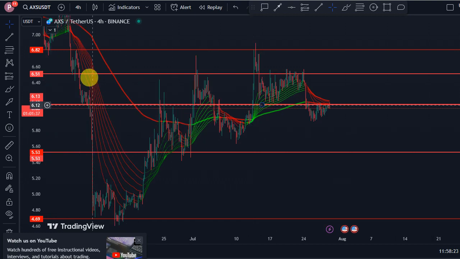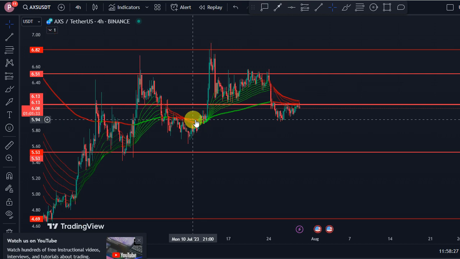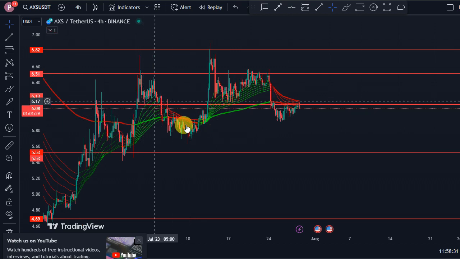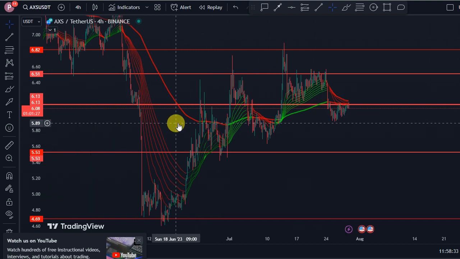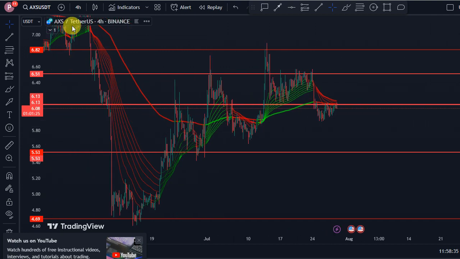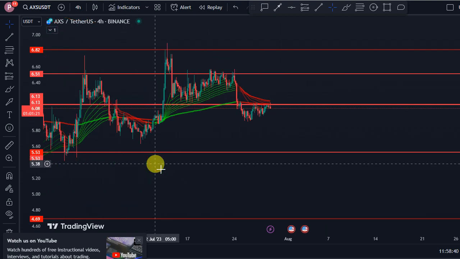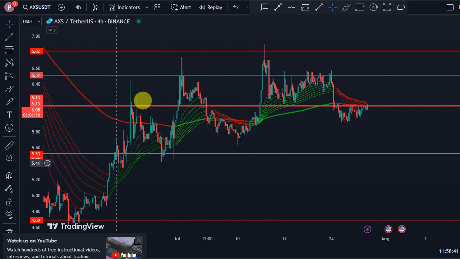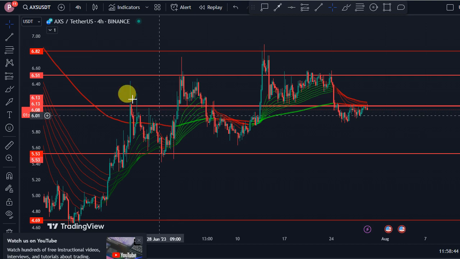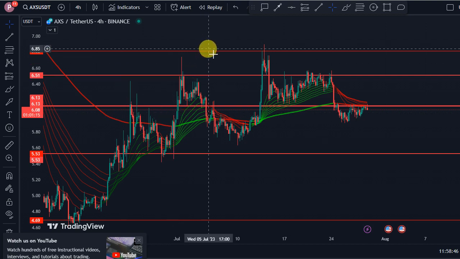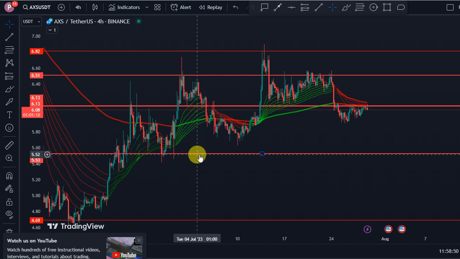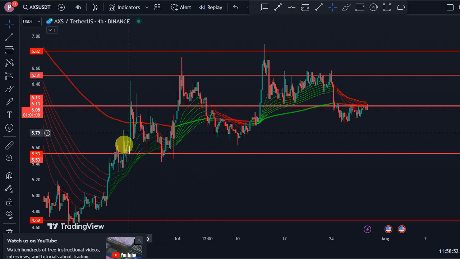Currently, we have this 200 EMA, which we love to use. It helps show us the general trend of the market, whether we're trending downwards or upwards. As you can see, AXS has been trending down from March right down to June, and we began to see a push to the upside. But we have basically seen this range, from the $6.81 level right down to the $5.52 level.